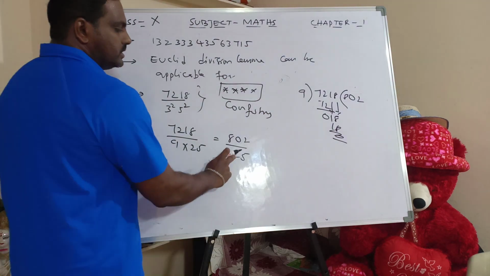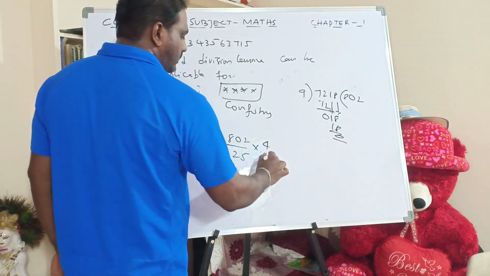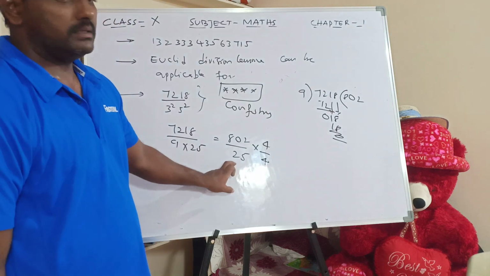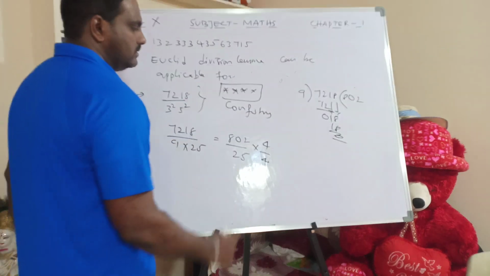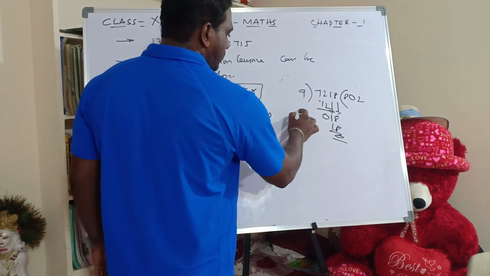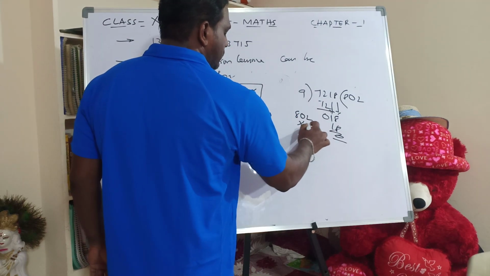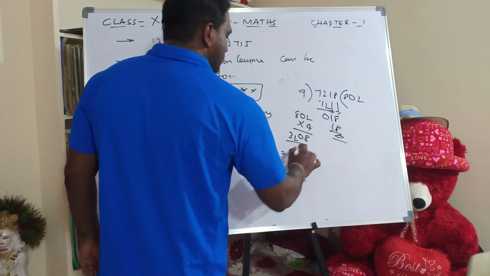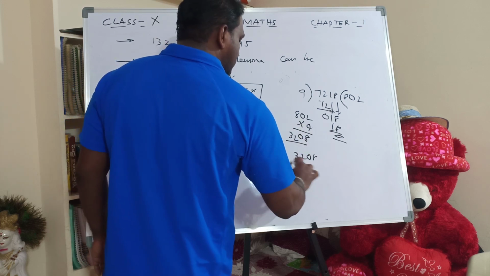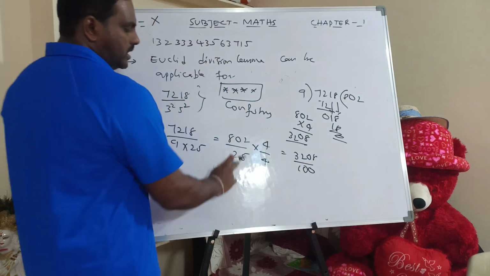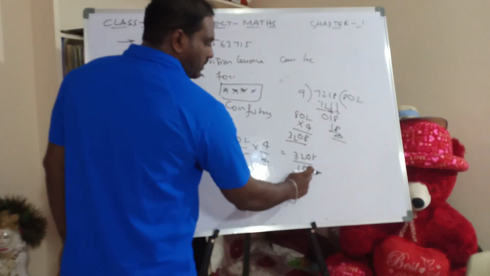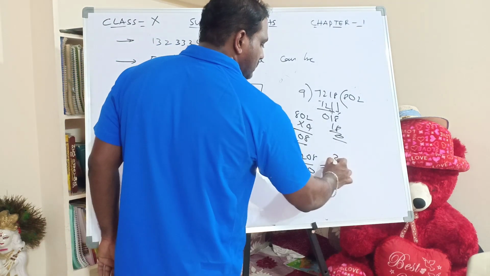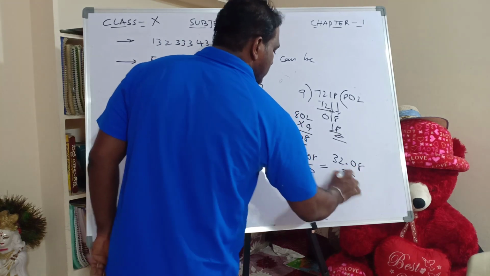Next, so what do I have to do? I have to multiply with 4, divide with 4. Why do I have to multiply with 4? Because to get multiples of 10. Next, so 802 into 4, how much? 4 2s are 8, 4 zeros are 0, 4 8s are 32. 3208 by 100. 25 fourths. Now divided by 100 means I should shift the point after two numbers. 32.08. It is a terminating decimal.